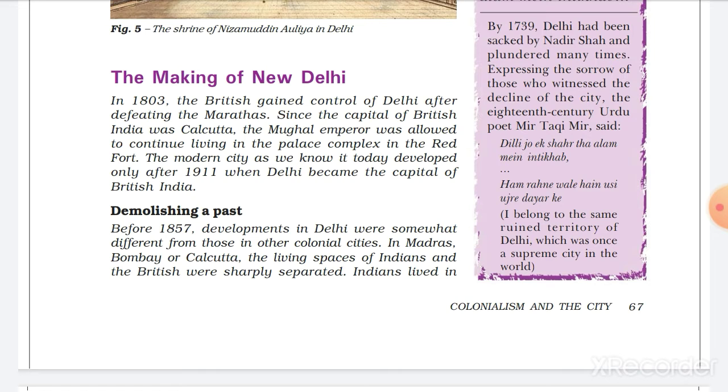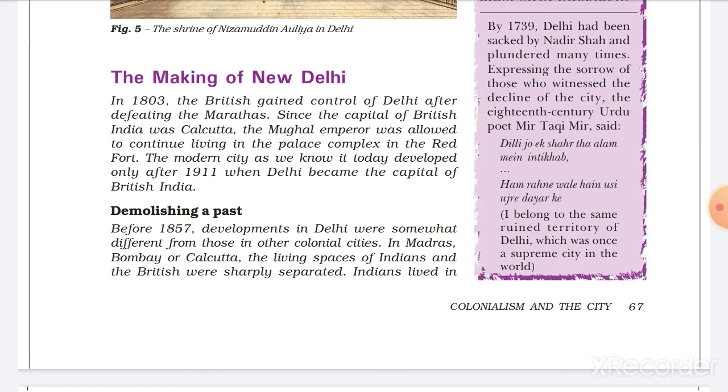So, the first thing here is the making of New Delhi. We have learned about Shah Jahanabad in the last video, and now we are going to learn about British Delhi, or you can say Lutyens' Delhi, because New Delhi was wholly designed by Edwin Lutyens. He was an architect and designer, and he was in charge of it. So his name was Edwin Lutyens, okay?